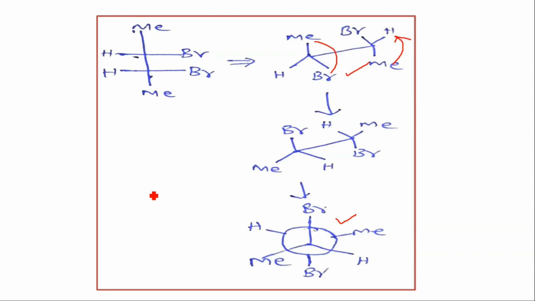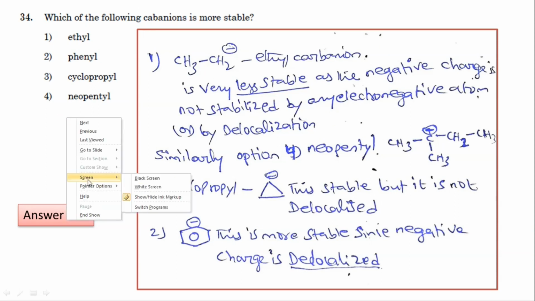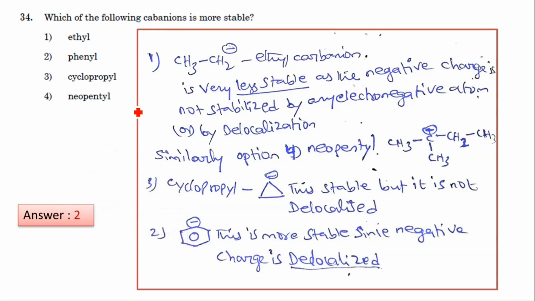Next question. Which of the following carbanions is more stable? You take first ethyl carbanion, CH3CH2 minus, is very less stable because the negative charge is not stabilized by any electronegative atom. There was no delocalization. So first one is ruled out. And you take the third one, cyclopropyl.